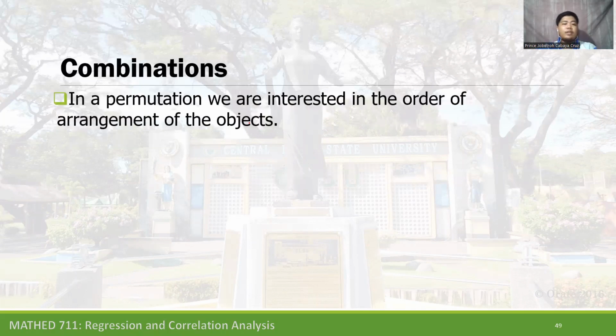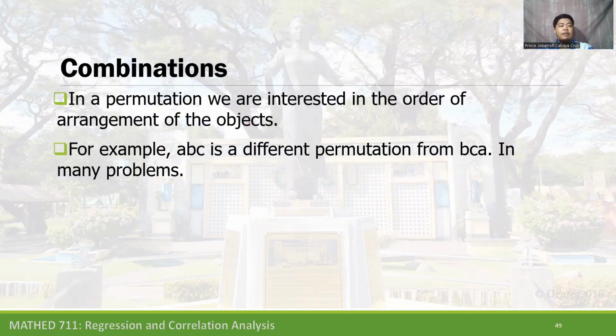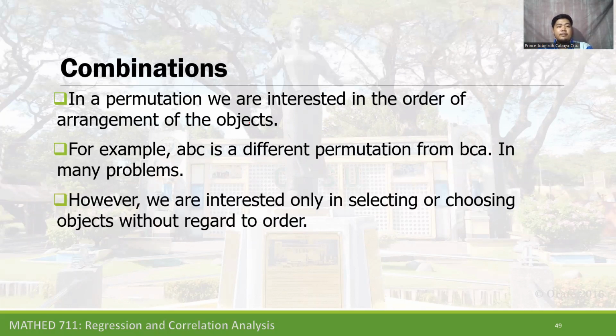In a permutation, we are interested in the order of arrangement of the objects. For example, ABC is a different permutation from BCA in many problems. However, in some problems we are interested only in selecting or choosing objects without regard to order. Remember that there is an arrangement in permutation, while in combination, there is not. In permutation, ABC is different from CBA. But in combinations, ABC is equal to CBA or BCA.